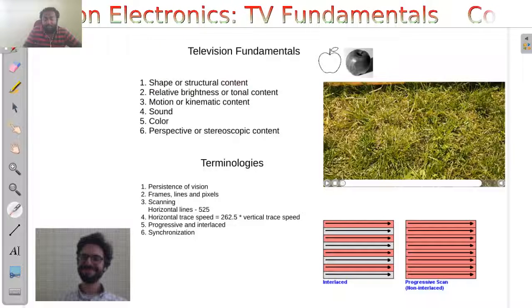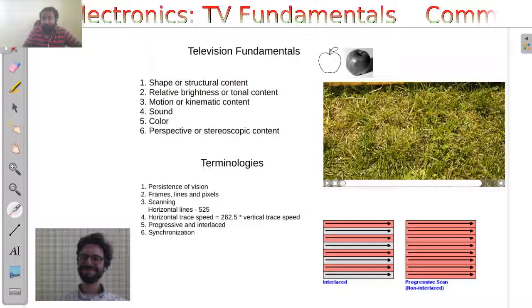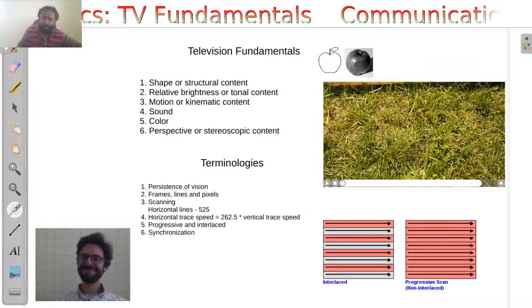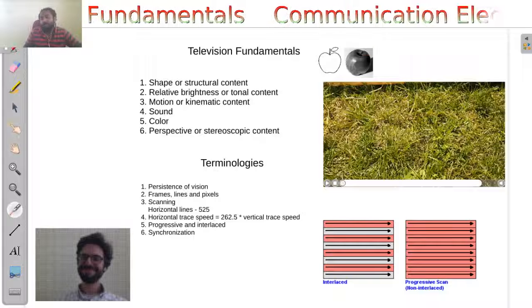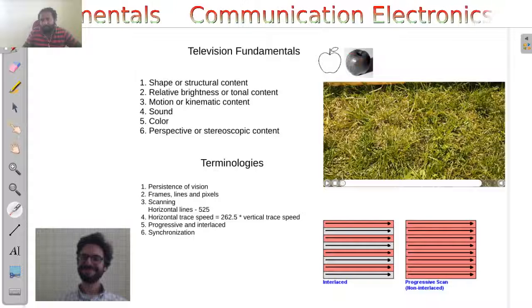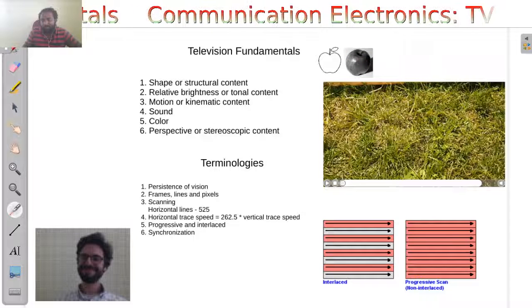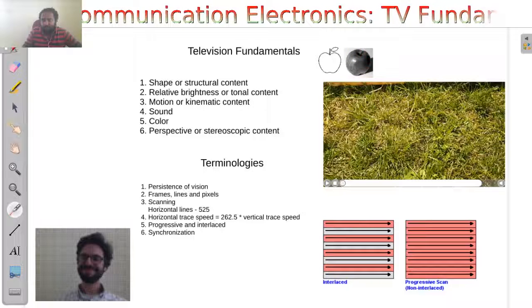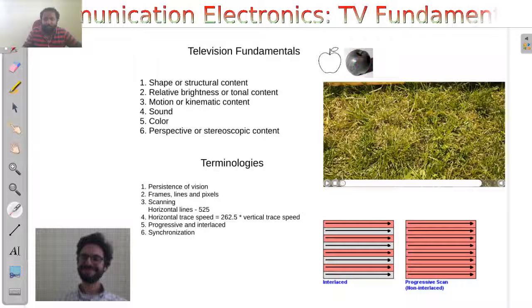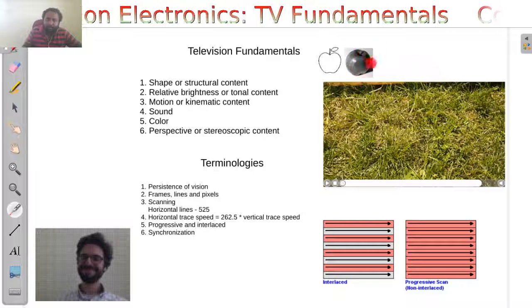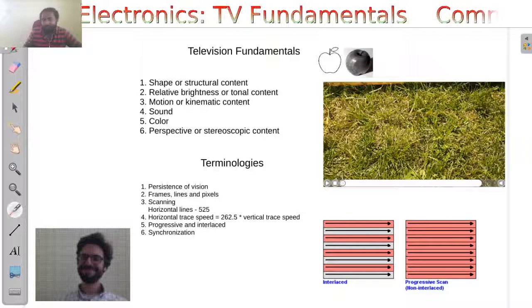The second thing is the relative brightness or tonal content of these things. It means that if you have an apple, then it has some places where there are bright spots and dark spots, and the pixel intensity varies all through the entire image. So that kind of relative brightness information has to be reconstructed.